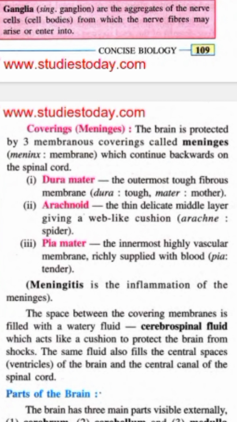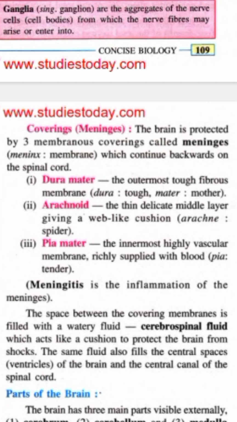So there are three such coverings. Let us see: dura mater, arachnoid and pia mater. Dura mater is the outermost tough fibrous membrane. It is the outermost membrane or the outermost covering of the brain, and it is quite tough. Arachnoid, the thin delicate middle layer, giving it a web-like cushion. The word arachnoid is associated with spider web. So the arachnoid layer is actually like a web, okay, and it is not that strong, it is quite delicate. And pia mater is the innermost highly vascular membrane, richly supplied with blood. It has a lot of blood vessels entering and leaving it, so that is known as the pia mater.